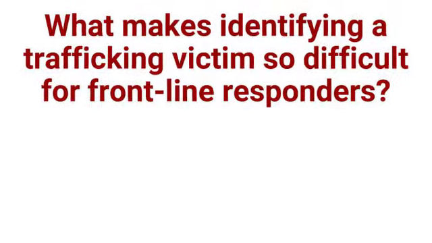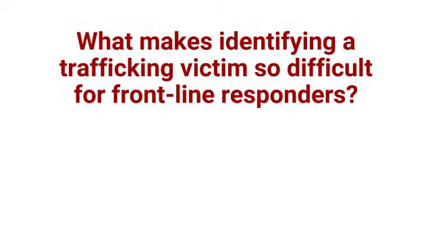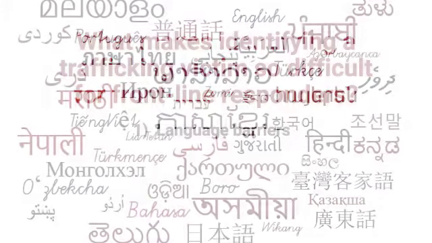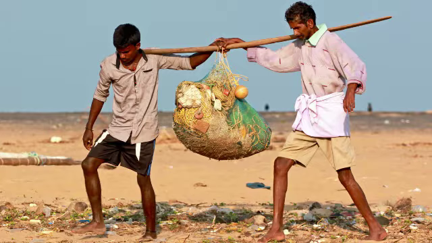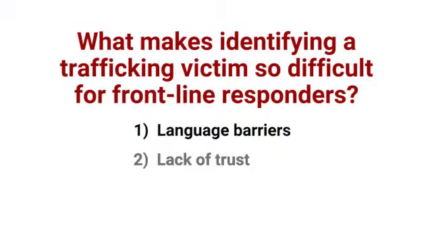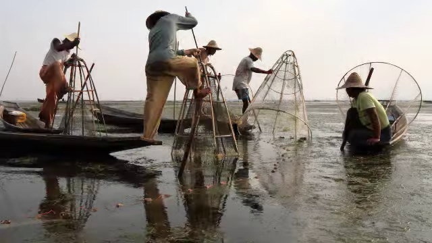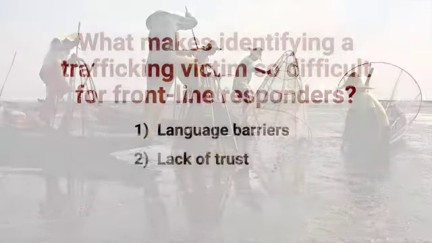What makes identifying a trafficking victim so difficult for frontline responders? First, language barriers. Victims speak a host of different languages and dialects. If the frontline responder can't speak the victim's language or doesn't have access to an interpreter, he cannot communicate with the victim. Second, trust. Interpreters may be bribed or not sufficiently trained to correctly identify the victims.